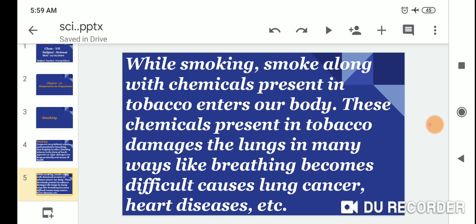While smoking, the smoke along with the chemicals present in tobacco enters our body.